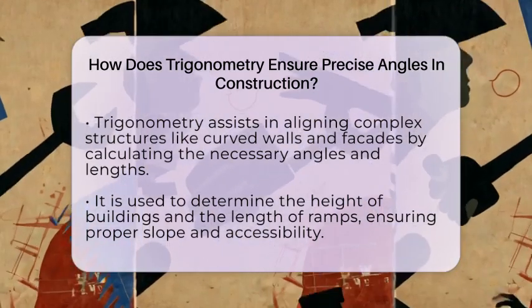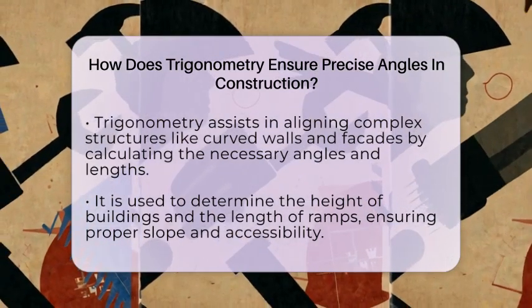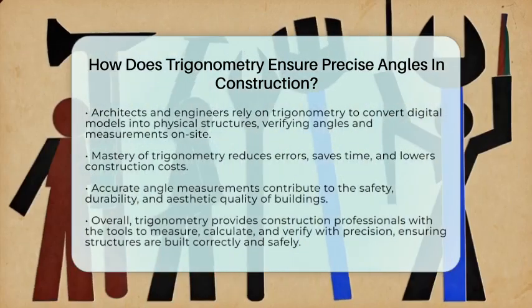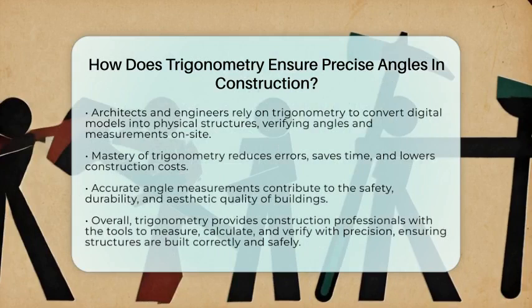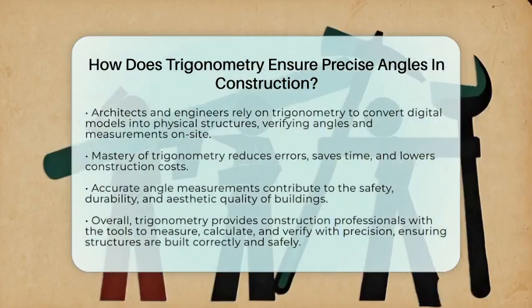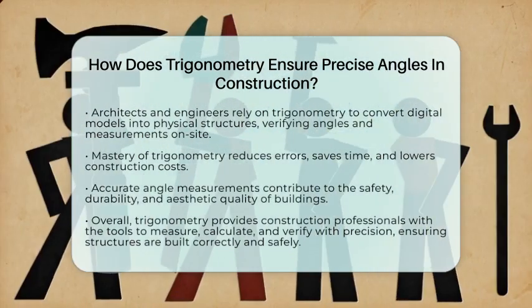Architects and engineers convert digital models into real structures using trigonometry. They measure and verify every angle and length on site to match the design perfectly. This process reduces errors, saves time, and cuts costs.